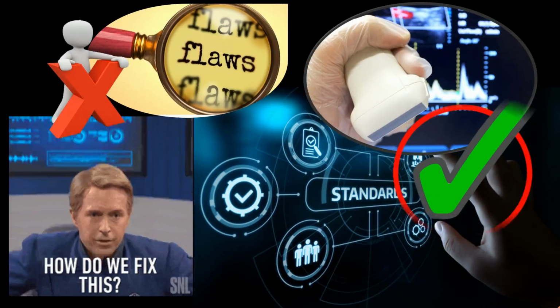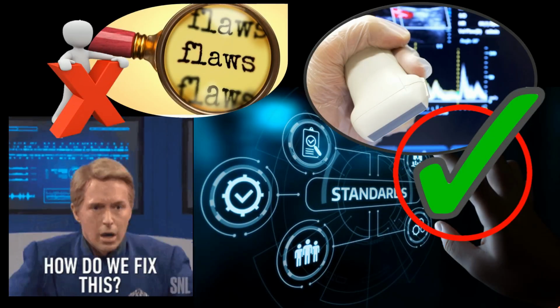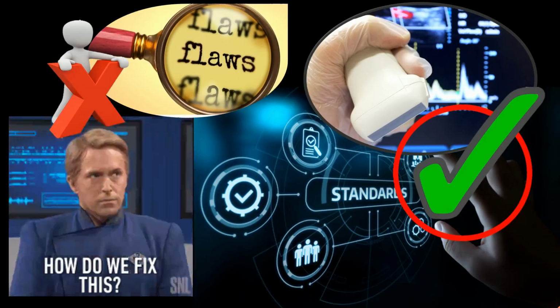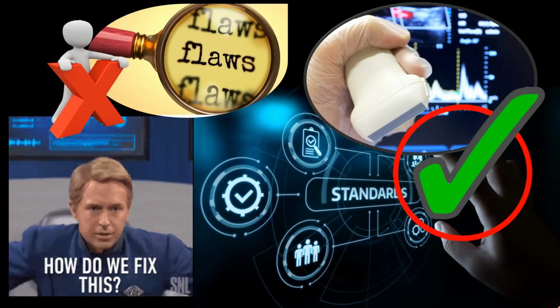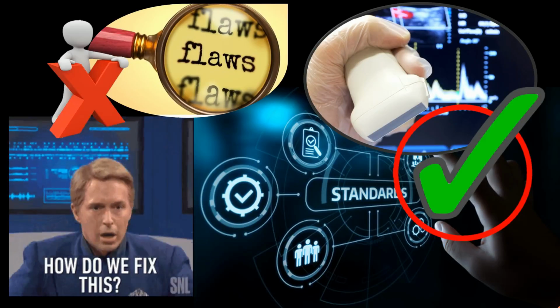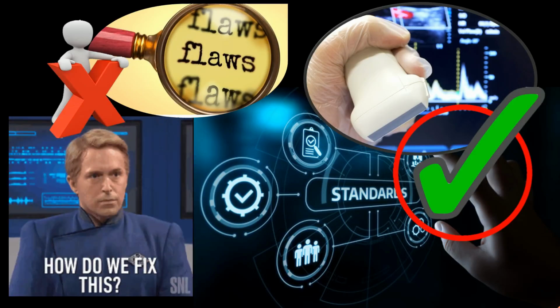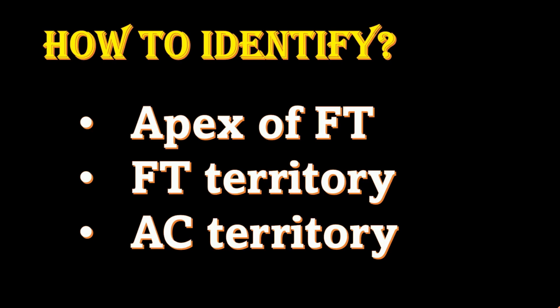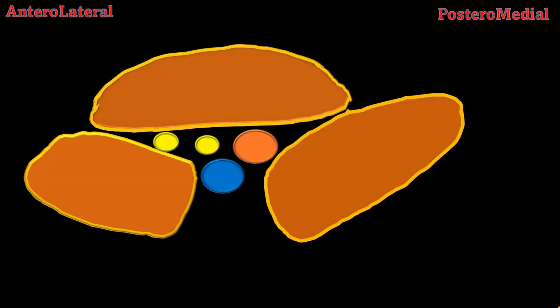Preference of ultrasound guidance over surface landmarks to decide the territories of the femoral triangle and adductor canal, based on precise sonolocation of the apex of the femoral triangle. Let's explore how it can be done. After holding the probe over the mid-thigh, the medial borders of the sartorius and adductor longus muscles are identified. Mark the point on the medial border of both muscles.